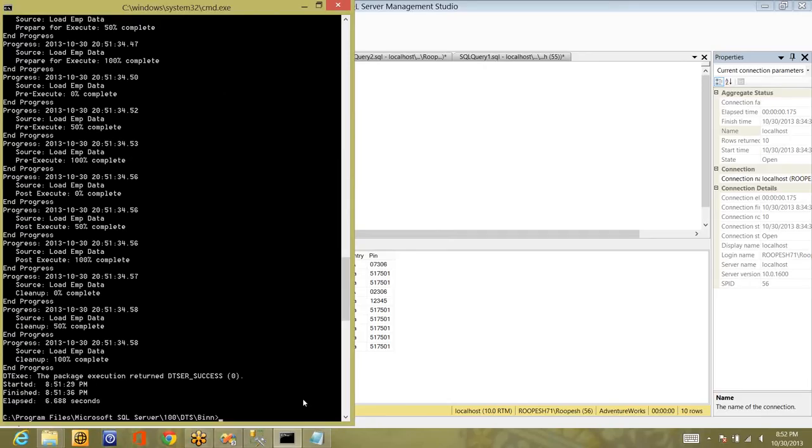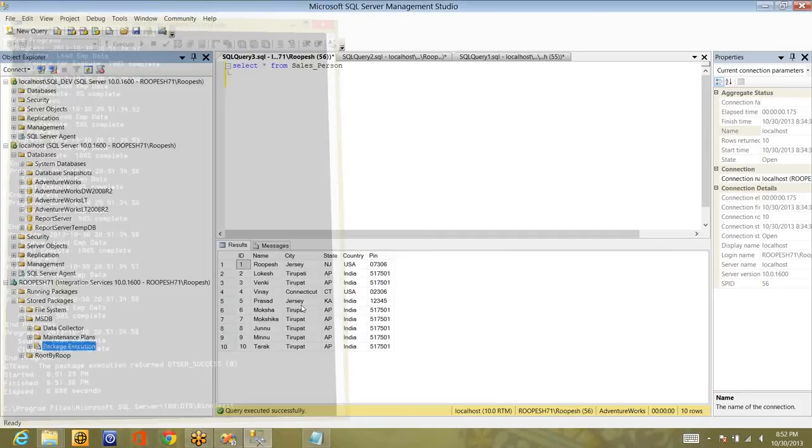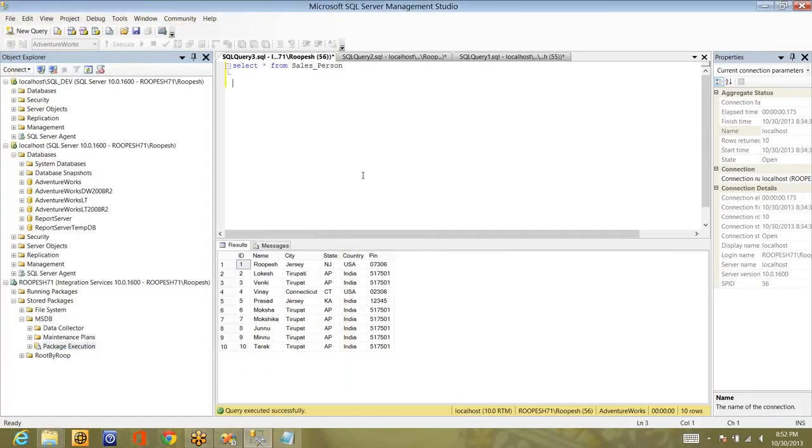So this is about the second option, right? DTExec, command prompt. It has two different ones. One is UI, package execution utility, and the second one is DTExec command line prompt. So hope you are clear. Now let me exit this, and let's see the third option, that is in SSMS.